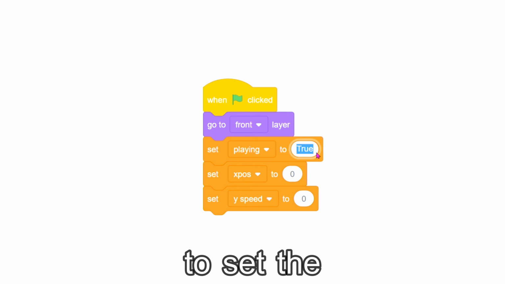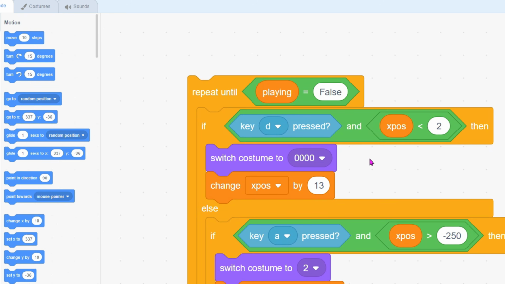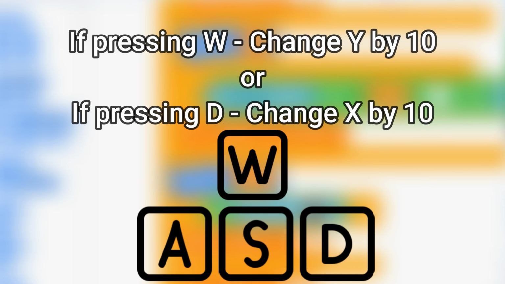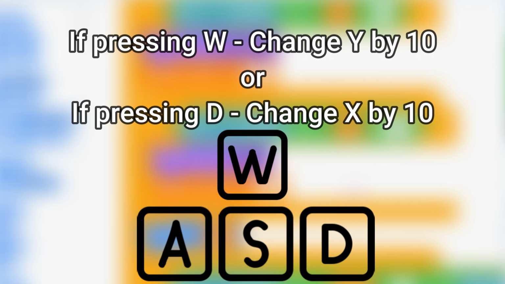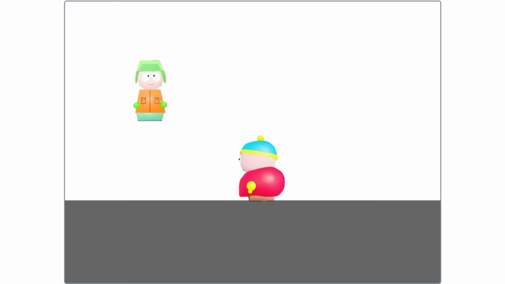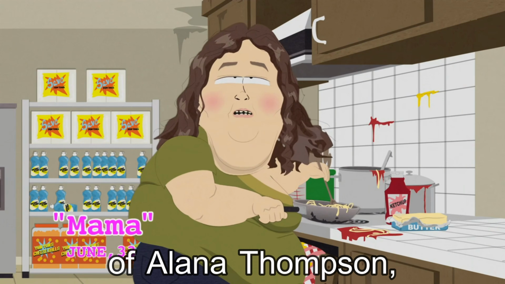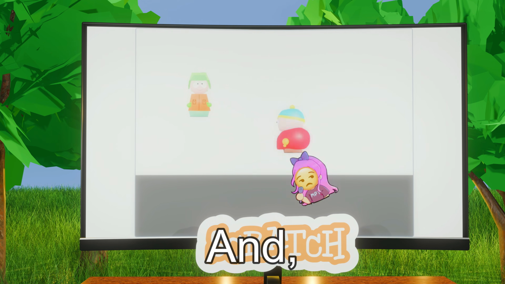I used variables to set the game to either be playing or not, and then I could use if statements, which constantly check if I am pressing W, A, S or D. If it detects I'm pressing one of them, it changes my XY coordinates accordingly. Cool, just like the parents of Alana Thompson, I can now control a fat little 10-year-old. But right now there is nothing to kill the player, and that's boring.